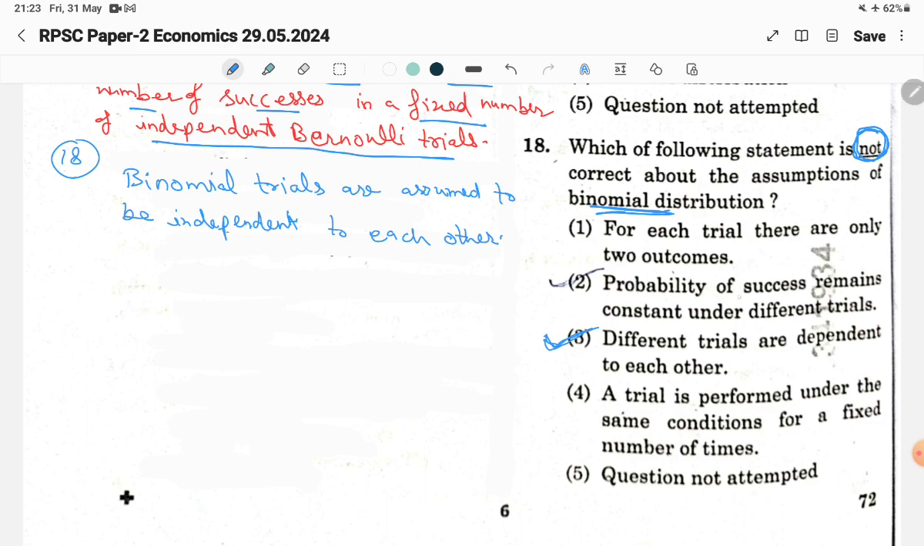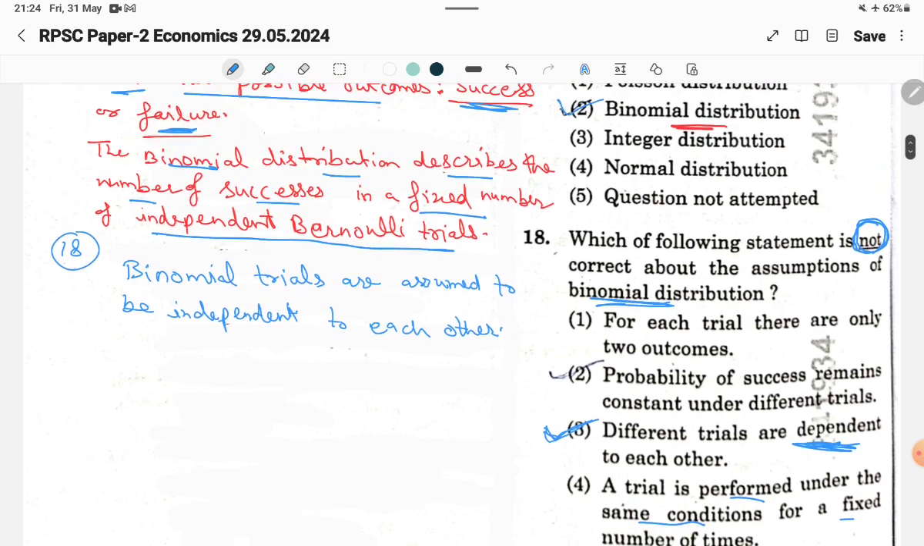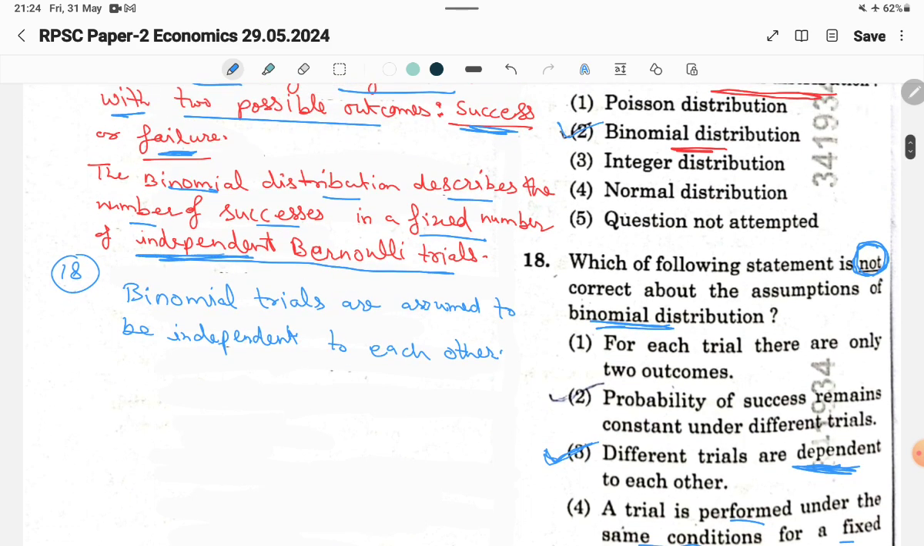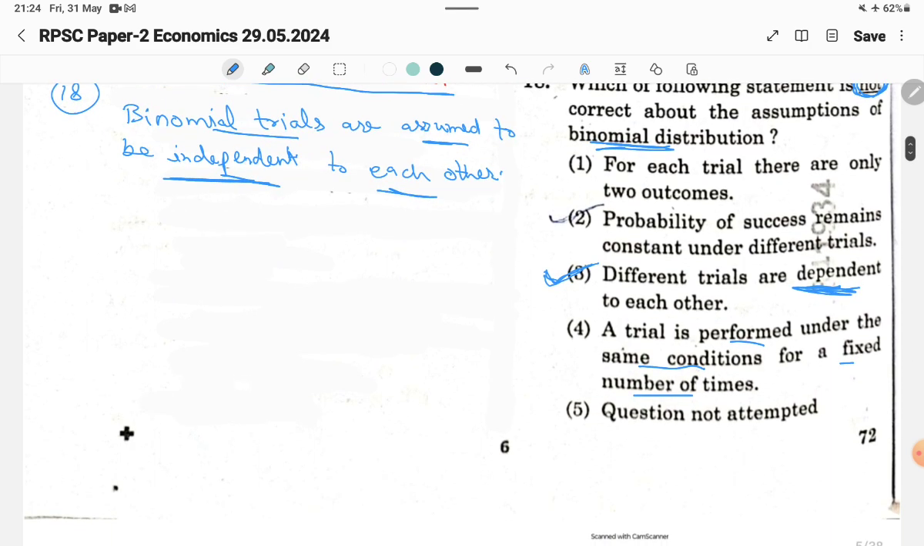So probability of success remains constant under different trials. It's still true. And fourth one is a trial is performed under the same condition or for a fixed number of times. It's also true. But the third one is the different trials are dependent to each other. It's not correct. We have already discussed here independent Bernoulli trials. So how it can be true? So binomial trials are assumed to be independent to each other. So third option will be the right answer or the wrong assumption here.